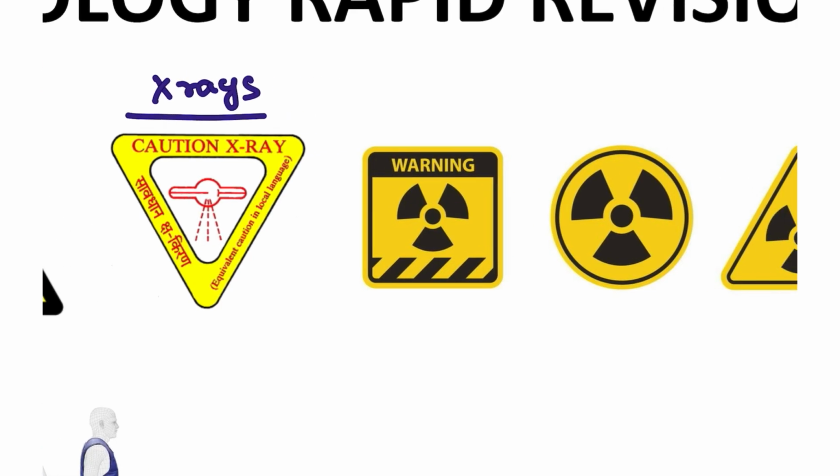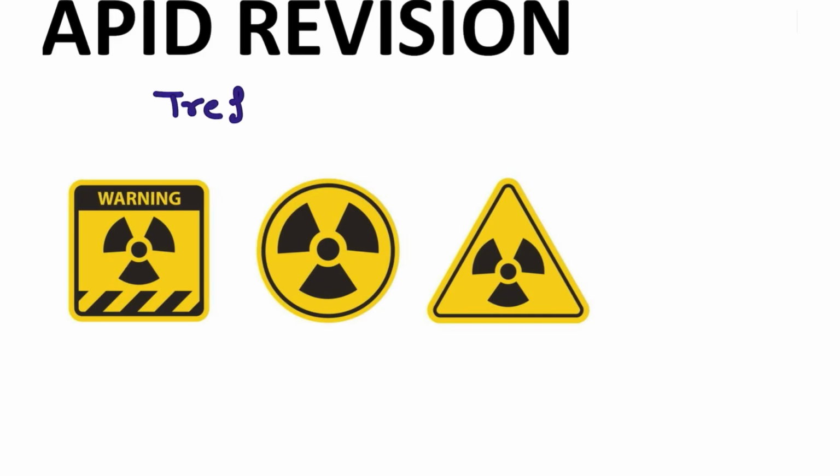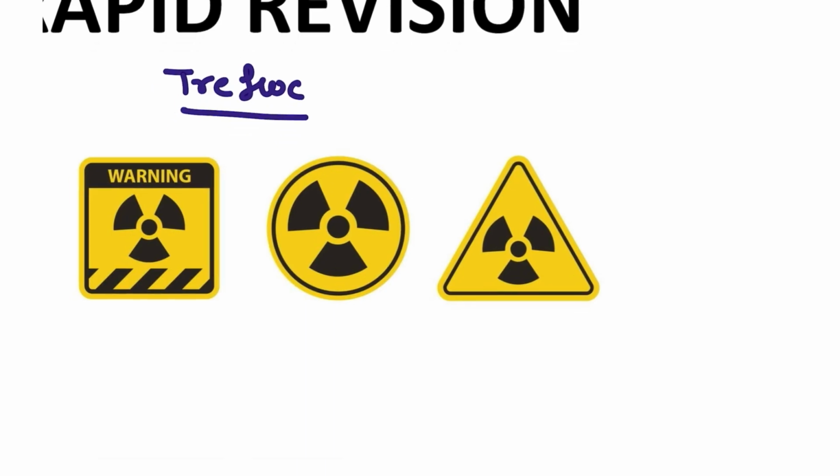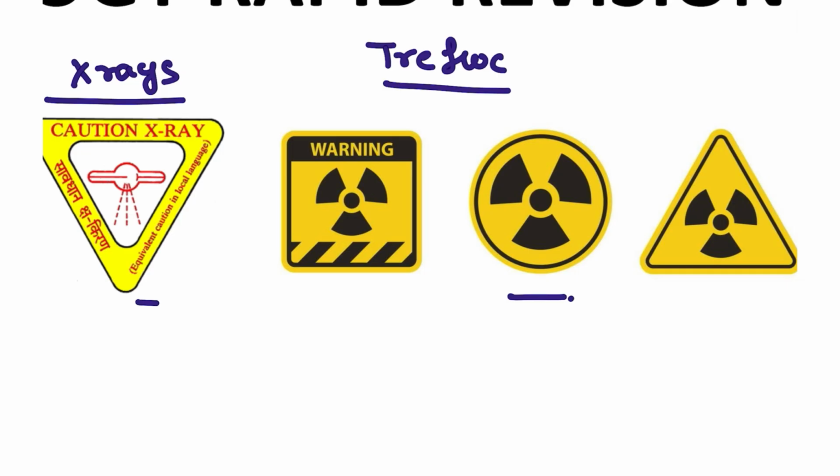X-rays are most commonly limited in exposure, especially for infants. Sometimes in infants we also do X-rays if they are in serious conditions, but most of the time it is restricted. Pregnant females, and also those with pluripotent conditions, we will avoid this kind of X-ray. Next we have the trefoil. This trefoil is important for certain radiation exposures, for example nuclear rays, CT scans, CECTs, PET scans. So these are the three symbols: this is for biotechnology, this is for X-rays, and this is for CT scans, PET scans, and the other important scans.